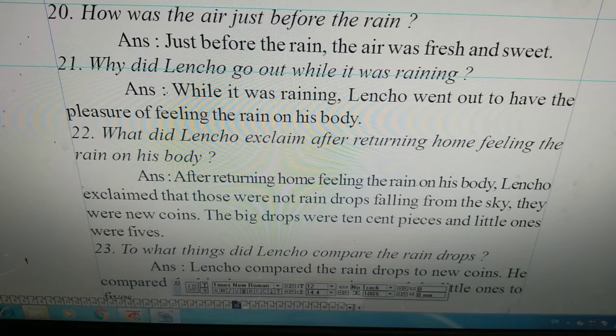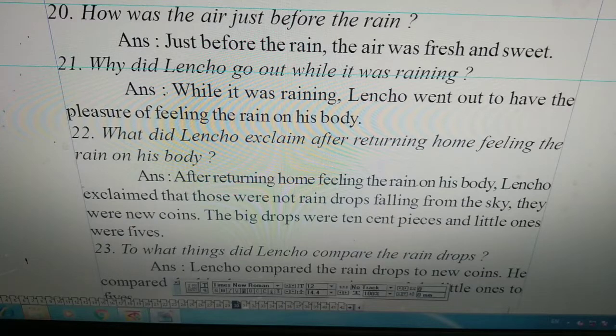So he compared the big drops to 10 cent pieces. It would help much to grow his cornfield, and little ones would also contribute by supplying water to the crops. So he said that the little ones were 5s.